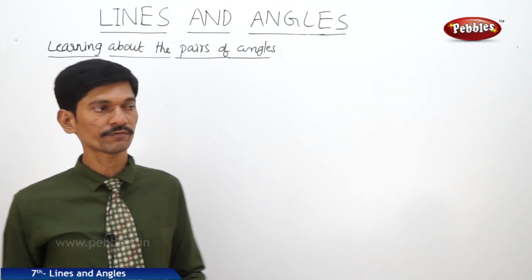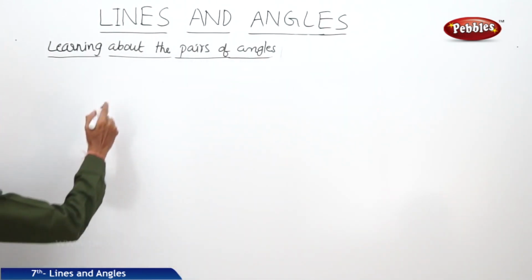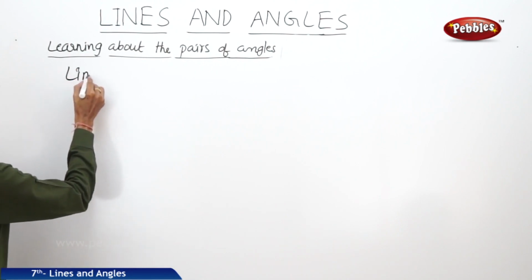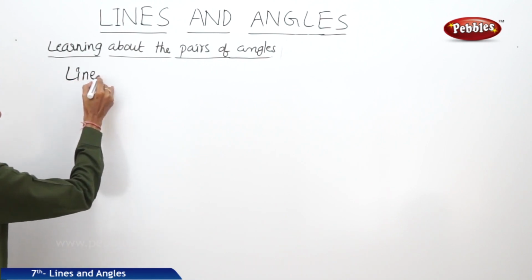Now the next pair of angles is a linear pair of angles. Now let us see what is a linear pair of angles.